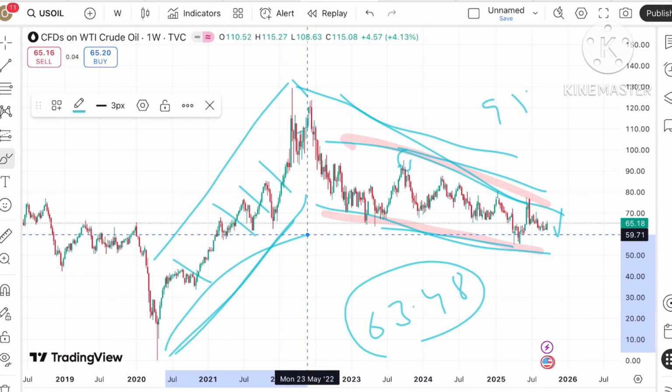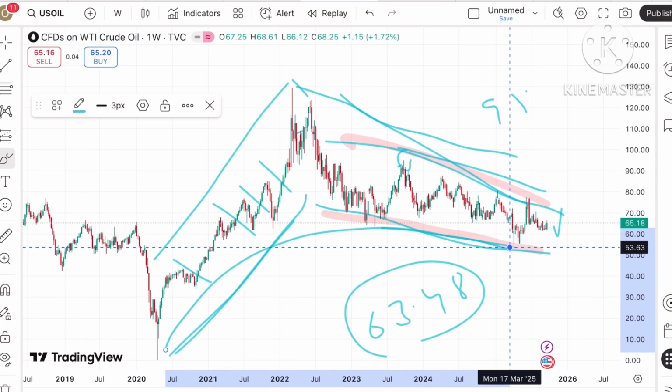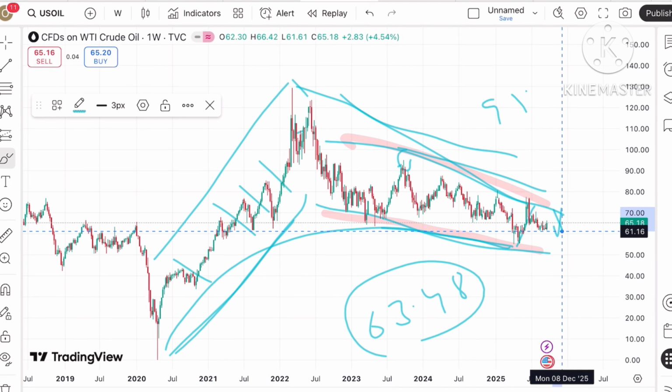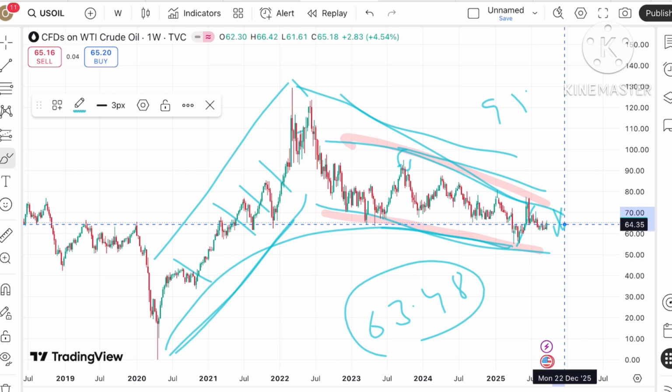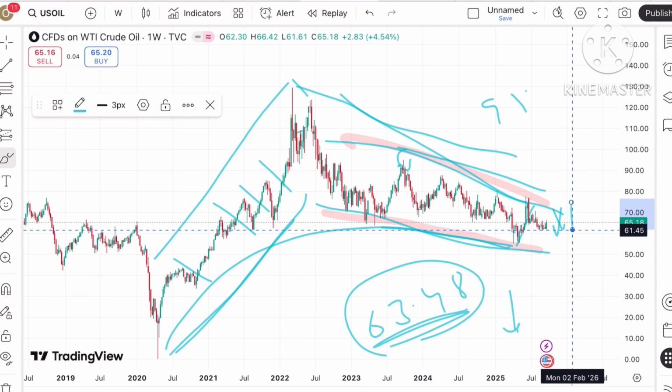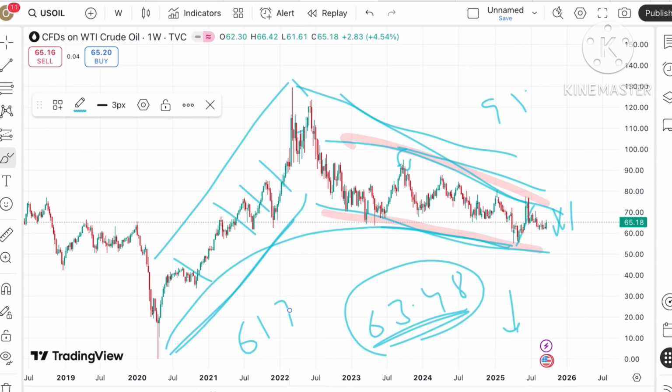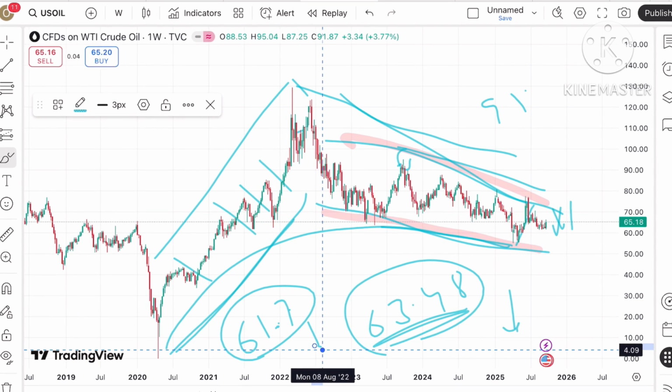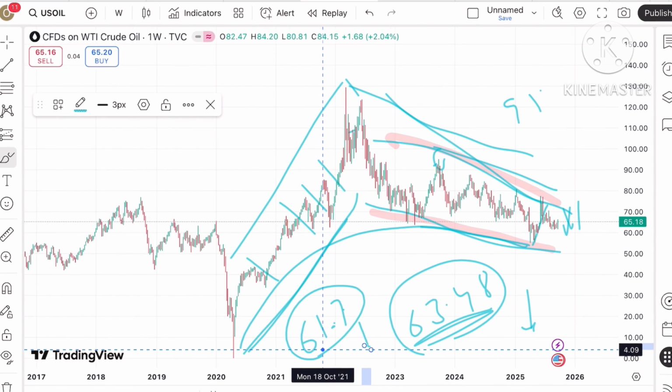Why? Because this particular pattern is creating a U pattern. After that there is an upside, so chances are very high that as soon as the price starts going below this particular level, we can see a further fall, and the price can fall below a level of $61.7. And if the price falls below that particular level, a further downfall can be seen.